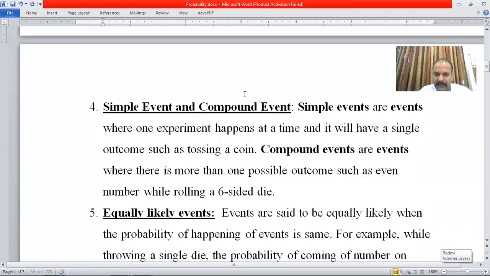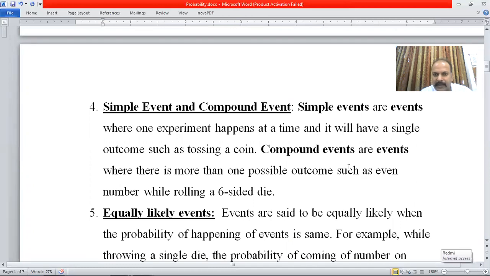Then what is a simple event and a compound event? An event is said to be simple if one experiment happens at a time. Suppose you are throwing a coin, you will get either head or tail. That is a single outcome, which is called a simple event. Or whenever you're throwing a dice, if the favorable case is an outcome of one, this is a simple event.